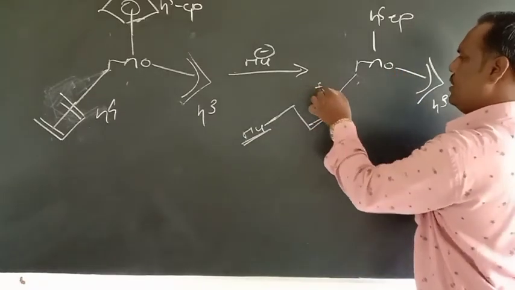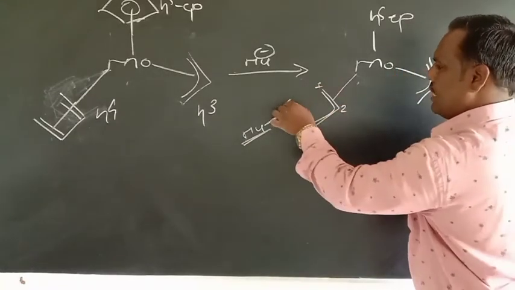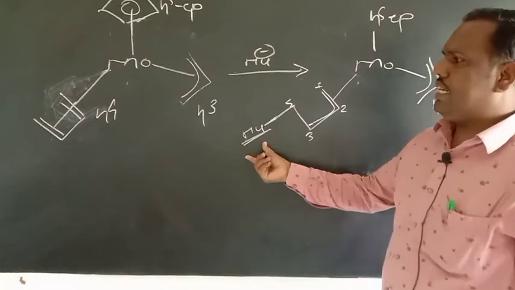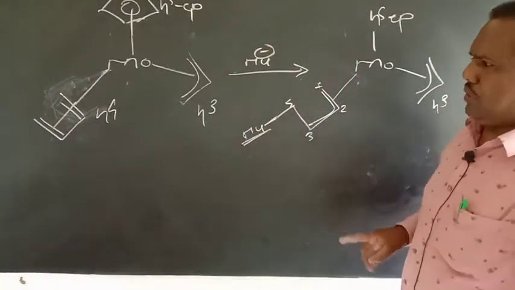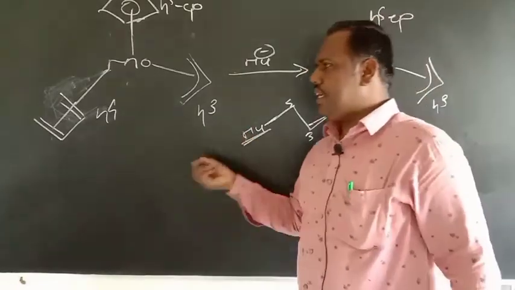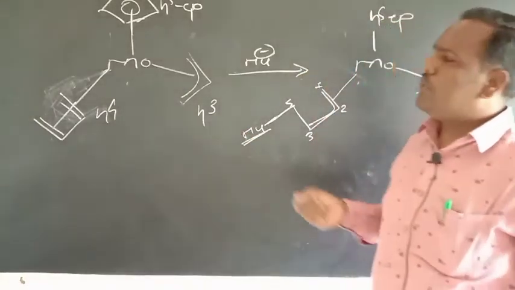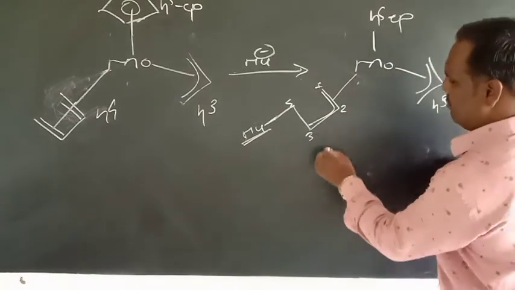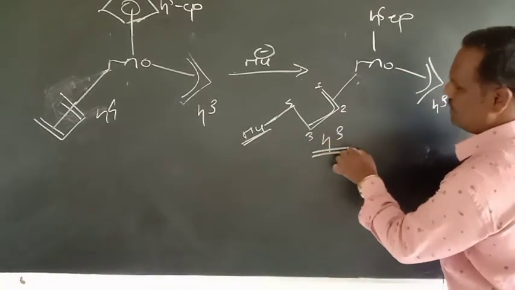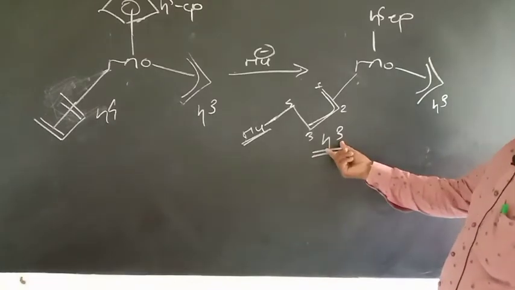So this is 1, 2, 3 and this is carbon number 4. So the nucleophile attacks on one of the carbons, and it attacks on the terminal carbon. You should remember that whenever an acyclic polyene is there, the nucleophile should attack on a terminal carbon. So in this case the hapticity decreases by 1 unit, so its hapticity is 3.